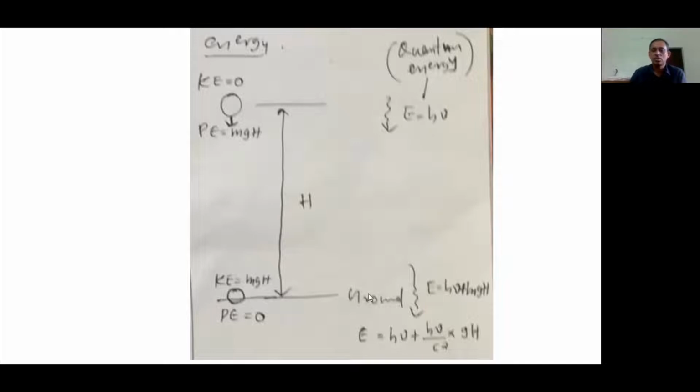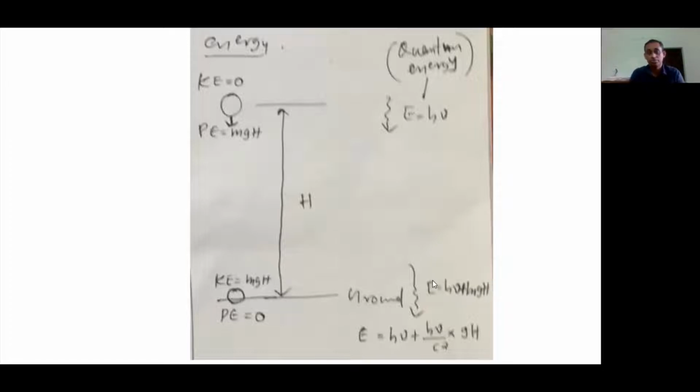As it travels through this distance, just as the stone acquires kinetic energy mgh, the photon energy increases. Here it is h nu, and when it travels through the distance h and comes here, its energy will be h nu plus mgh.